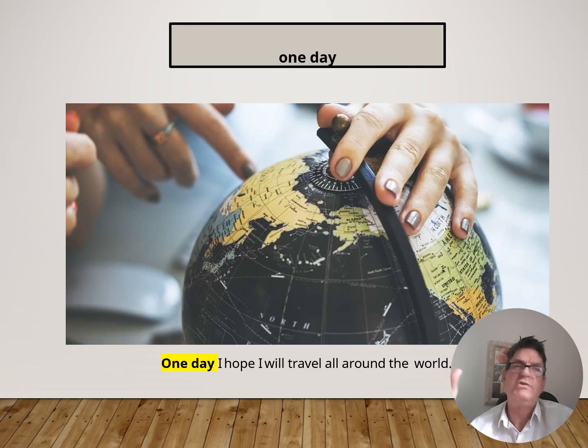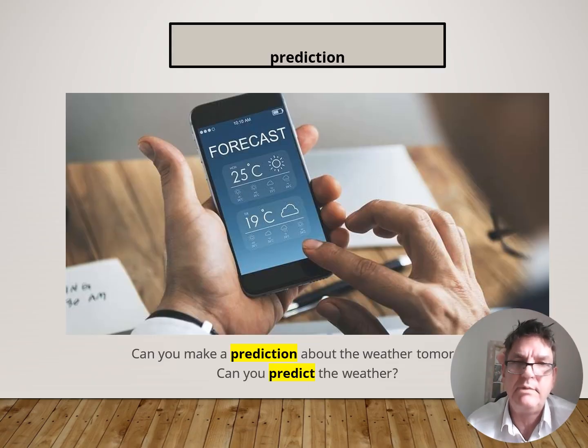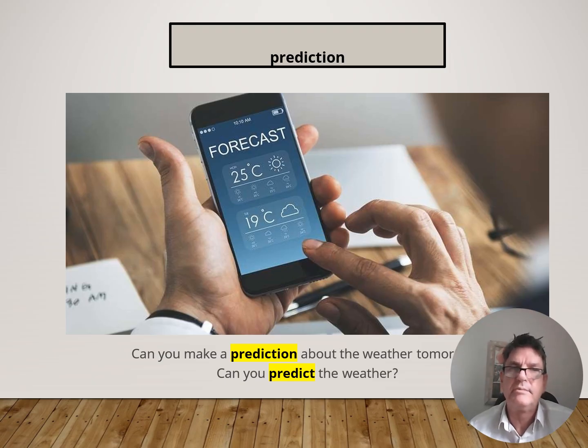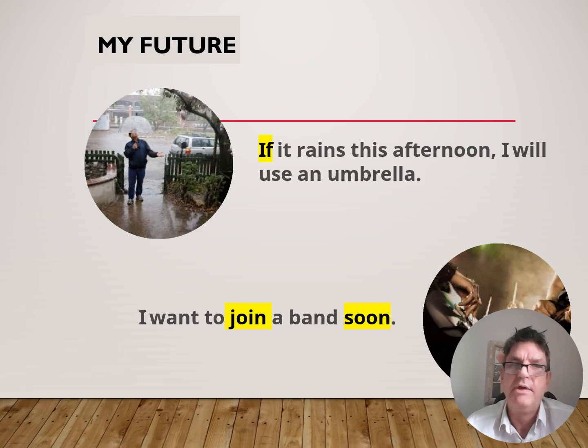What tells us the future? Can you remember what I told you at the start of the lesson? All future tenses have a particular verb. What is that particular verb? Can you see it? Write it down in the description box. Prediction. What we will predict might not happen. I predict my favourite team to win this weekend. Leeds United. My future. So if it rains this afternoon, I will use an umbrella.